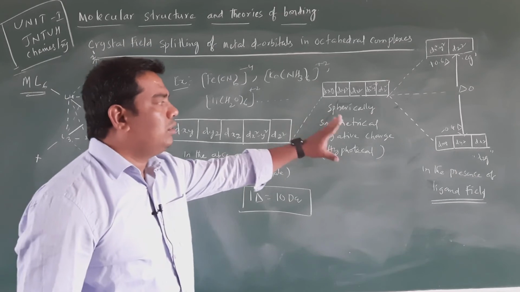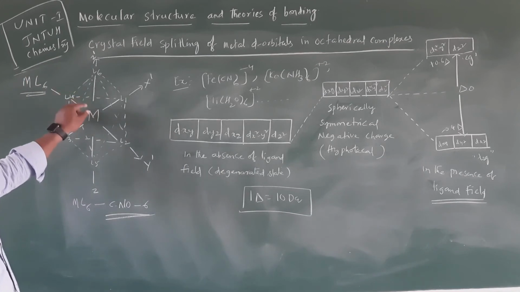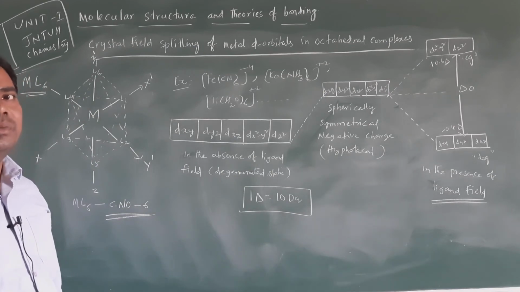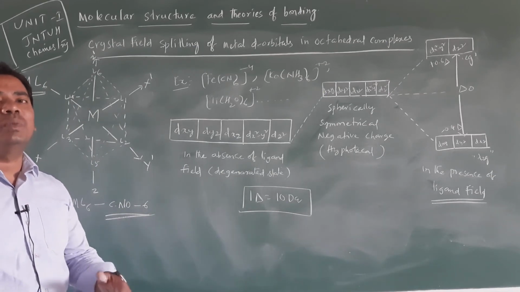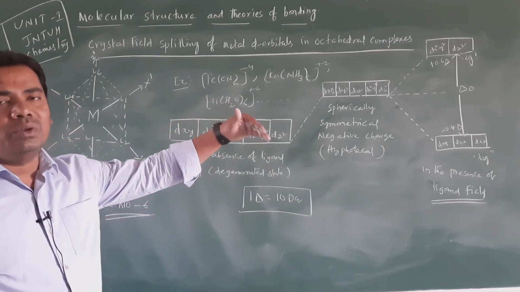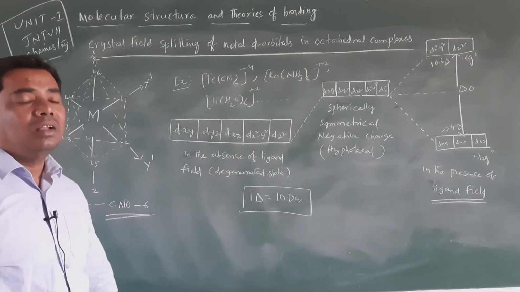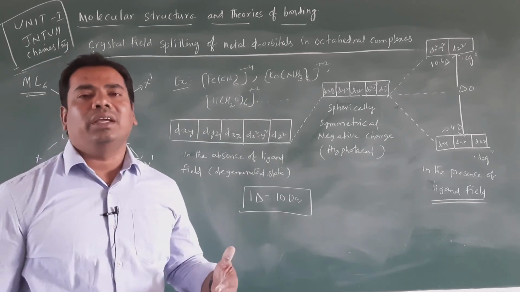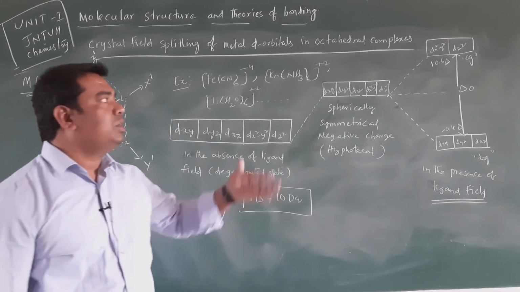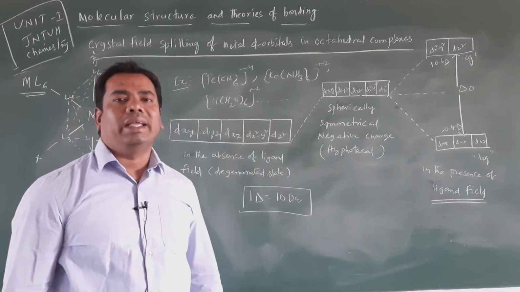Remember that the t2g set of orbitals is placed in the lower energy level because the lobes are present in between the coordinate axis, but the ligands approach the metal atom along the coordinate axis, so less repulsion is experienced. But for the eg set of orbitals, the metal lobes are present along the coordinate axis, so the ligand electrons and metal electrons experience more repulsion, and the eg set is placed in the higher energy level.